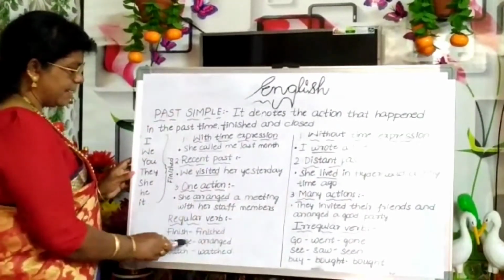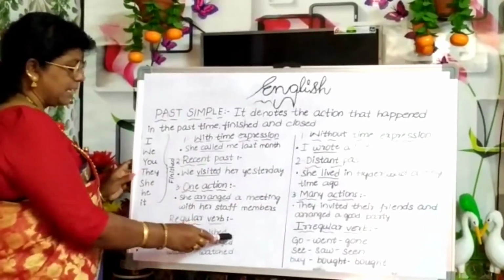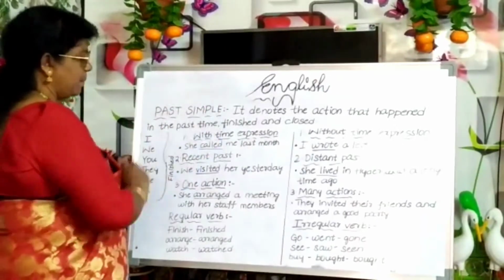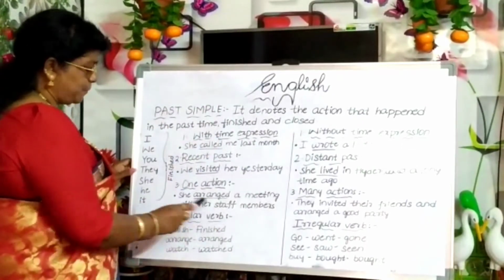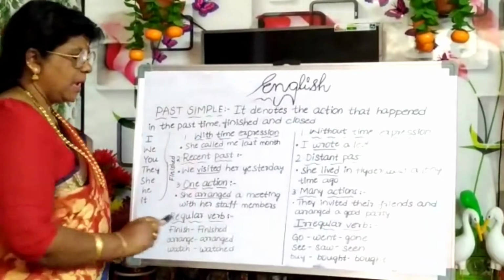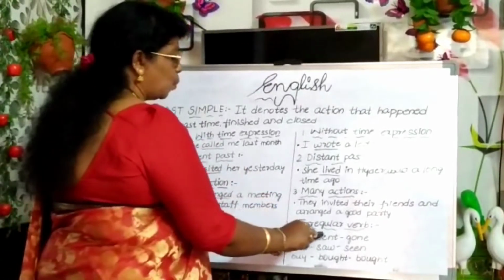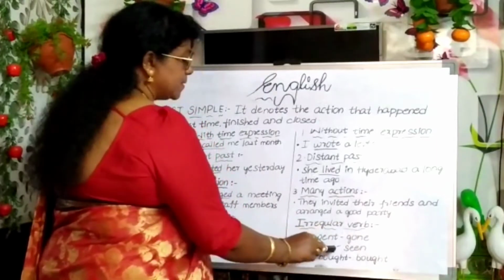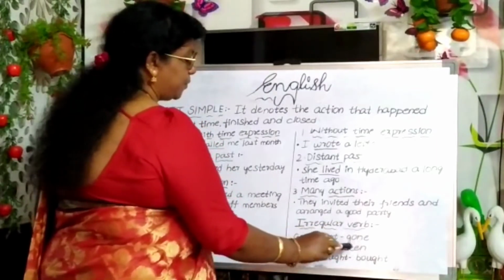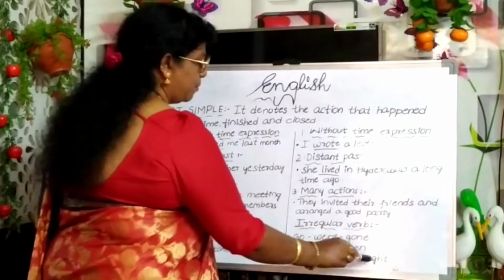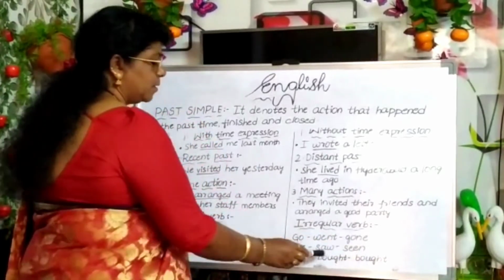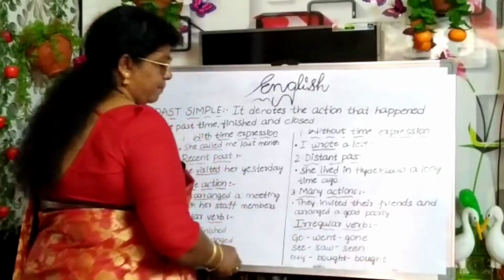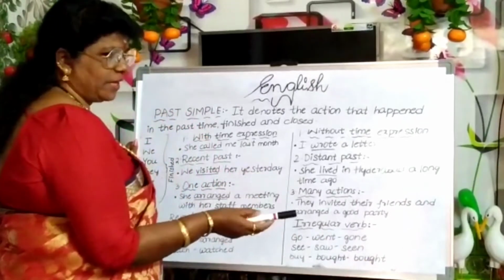Finished, arranged, watched. The ed form we are using for getting simple past, and these we will call regular verbs. And irregular verbs: go, went, gone. V1, V2, V3. See, saw, seen. V1, V2, V3. Buy, bought. Here you observe both V2 and V3 forms are the same. So in such places, we are taking the third form.